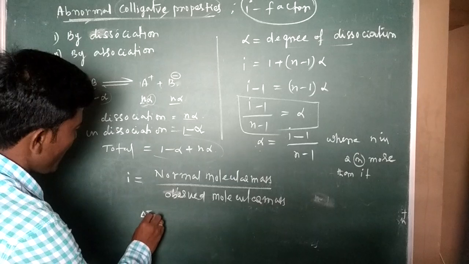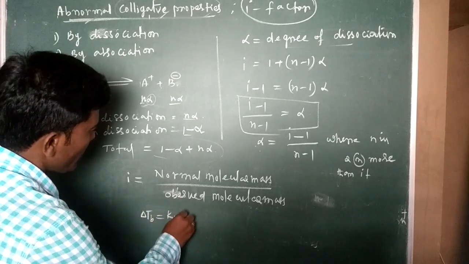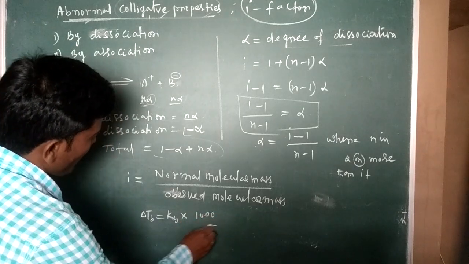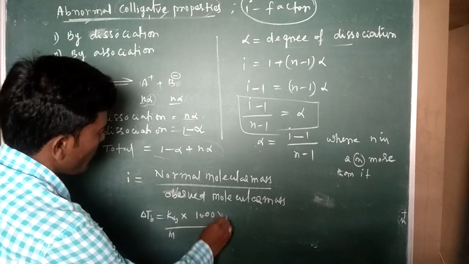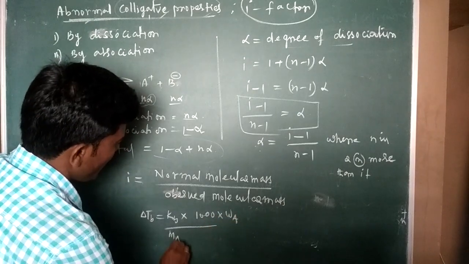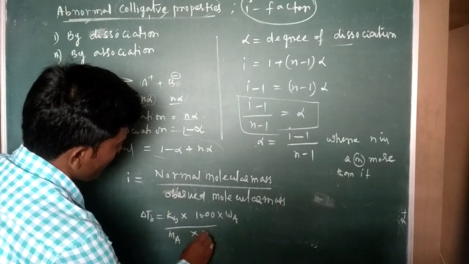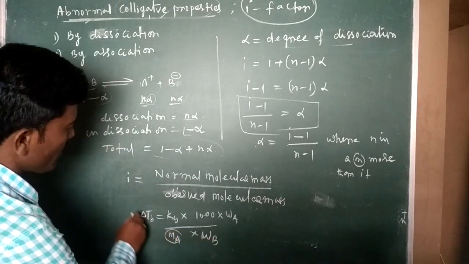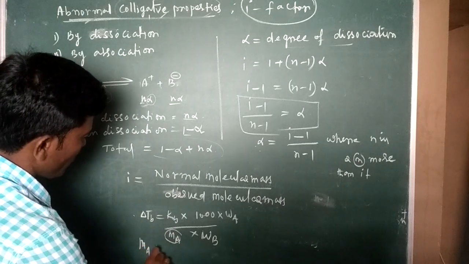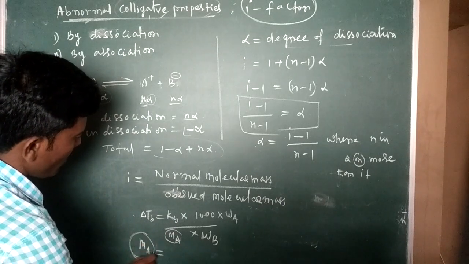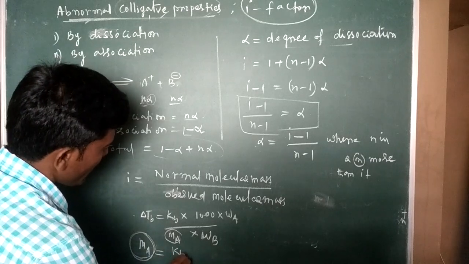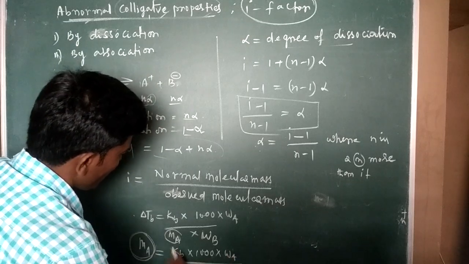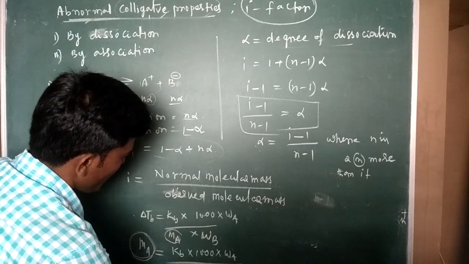Delta Tb is equal to Kb into 1000 by Wa into Ma into Wb. We want to calculate Ma, the observed molecular mass of the solute, so Ma is equal to Kb into 1000 into Wa by delta Tb.